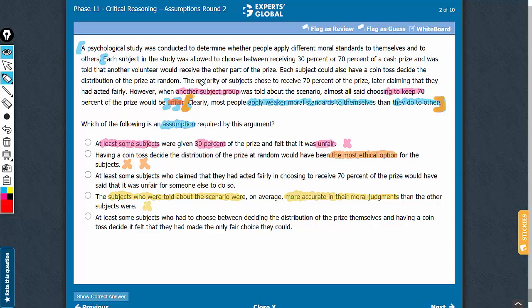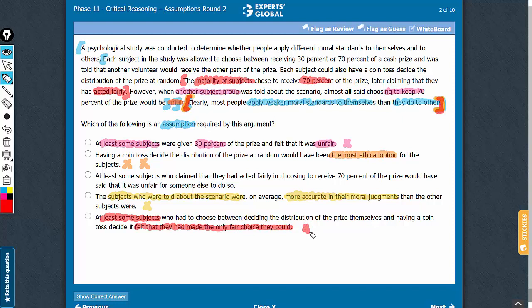See, the argument here mentions that the majority of subjects chose to receive 70% and claimed that they had acted fairly. So whether at least some of these subjects felt that they had made the only fair choice they could is something that has already been included in this argument here. This answer choice brings no additional information. This has no impact on the conclusion here and therefore cannot be a valid assumption.